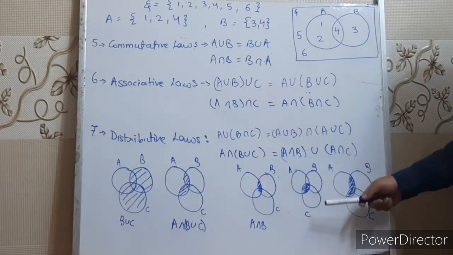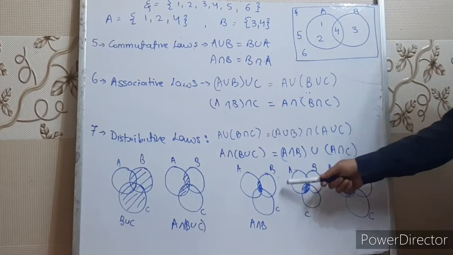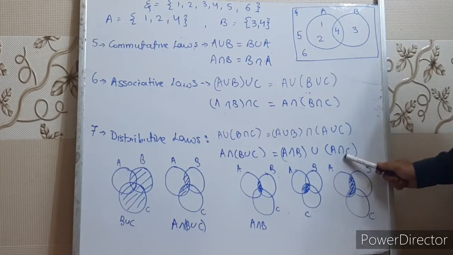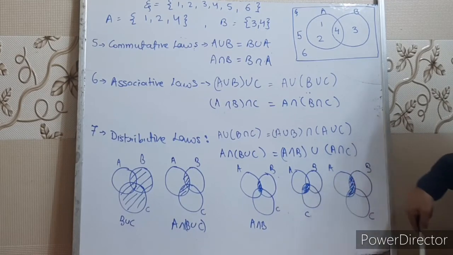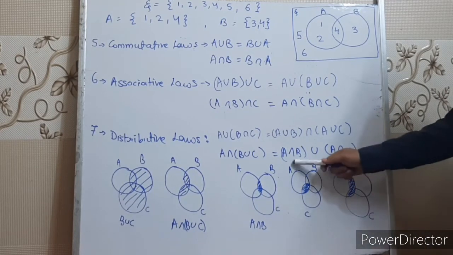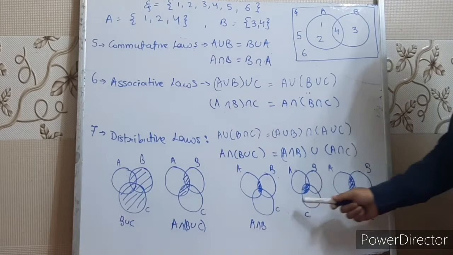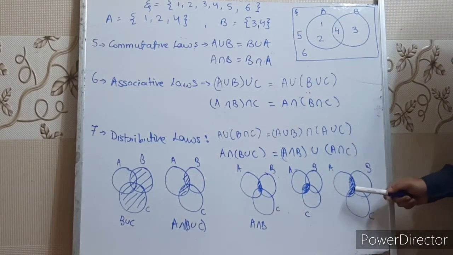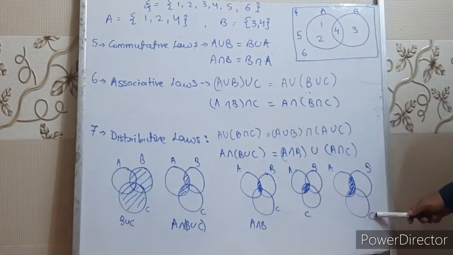Now come to the right hand side. Here we have A intersection B. This part represents A intersection B in one diagram. This is A intersection C, which is represented by this part. And if we take the union of these two parts and combine the shaded area, what do we get? This area. So this area and this area will be the same.